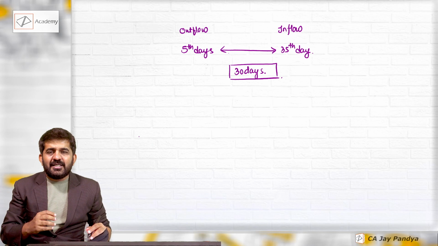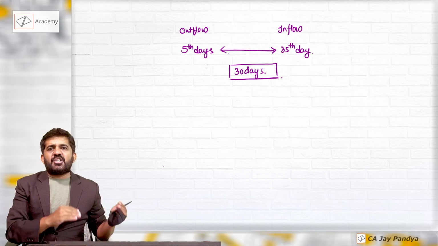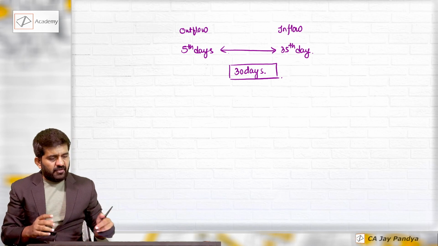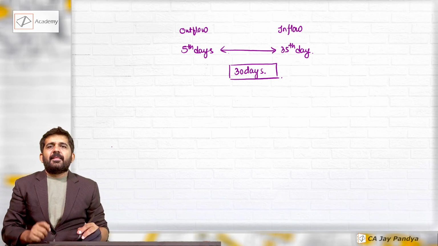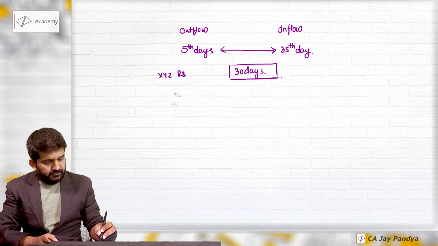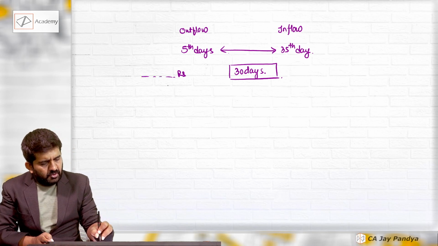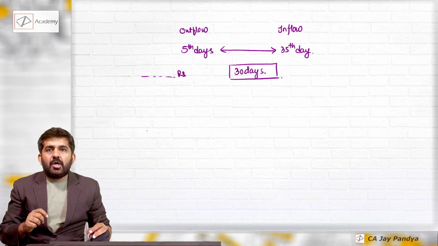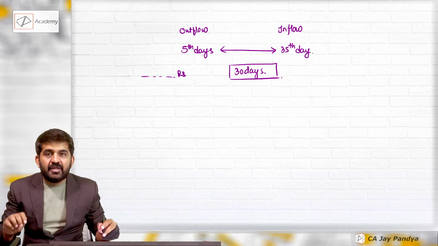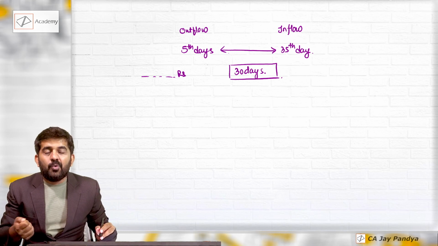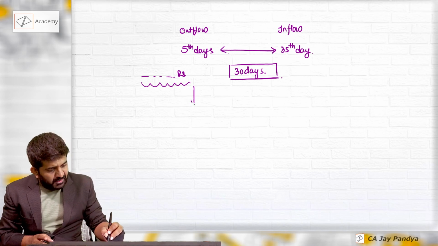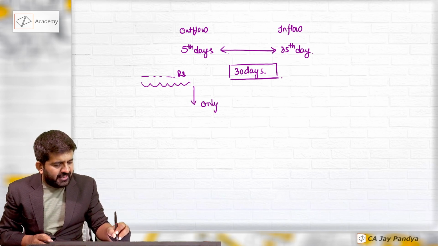My cash outflow and cash inflow, the gap, the period will be 30 days. Let us now understand, sir, whatever money, say XYZ rupees, I will require for 30 days, then that's it? The answer is no. Suppose this money is required, will it be required only for 30 days?